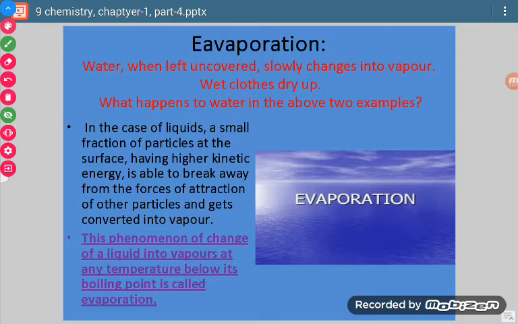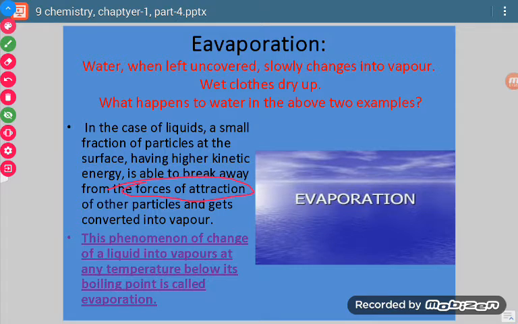Okay, now in case of liquids, a small fraction of particles at the surface having higher kinetic energy is able to break away from the forces of attraction of other particles and get converted into vapor. Now see, you have studied that there is attractive force between the particles.